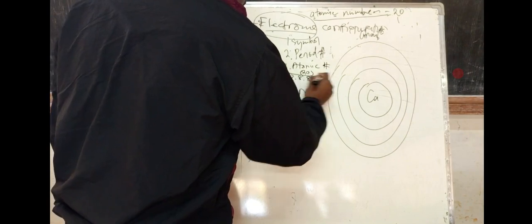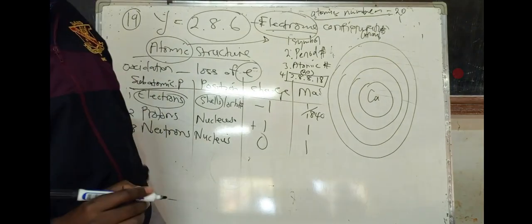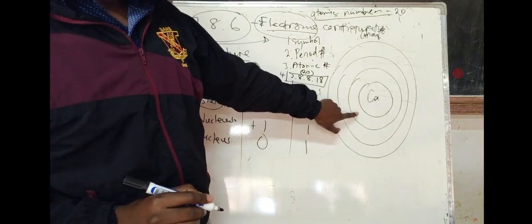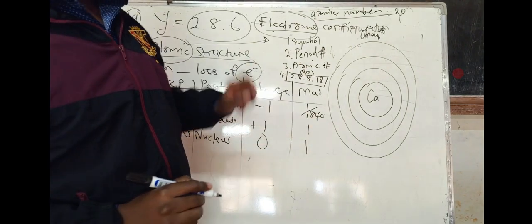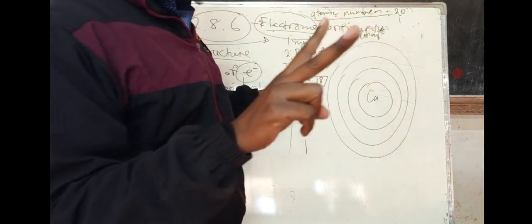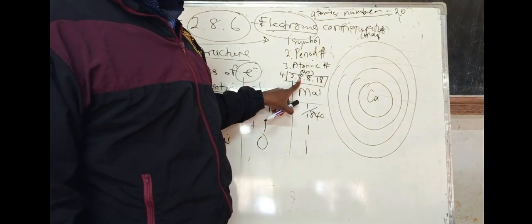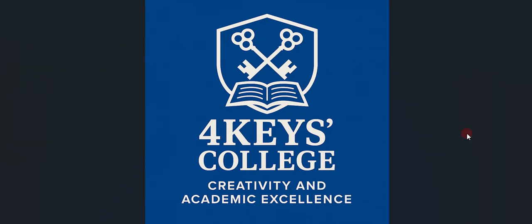2.8.8.18. This one is a rule, you must remember this. First shell, second shell, third shell, fourth shell. The first shell takes up to 2, the second shell takes up to 8, the third up to 8, the other one 18. Just remember that. We represent electrons using crosses, and you can also use dots. You just stick to one of them.